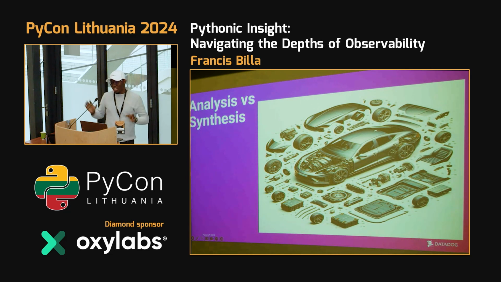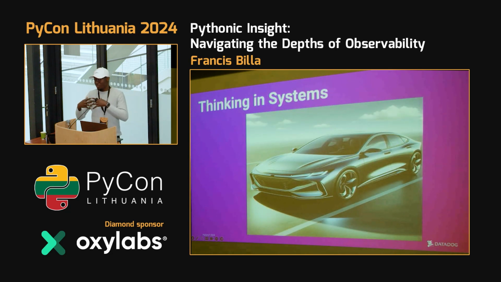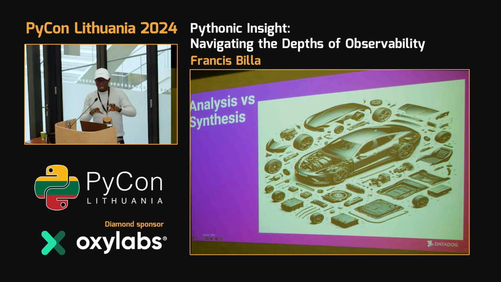Just try and picture making a car. That's why I put this image there. Thanks be to ChatGPT for generating such a nice image for me. Picture making a car, and a car having its own components. These various components, such as the engine, the tires and everything, all make up a car. This is the same thing when you come to developing a system. We have various services that make up a system. If you pick a system that is a car, the services are the tires that you see, the engine, everything comes together to form a car.